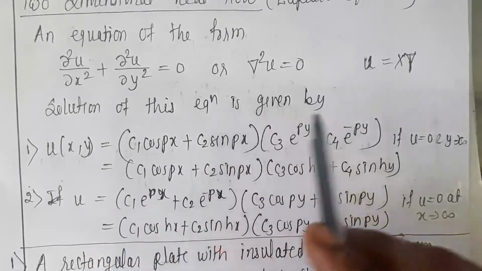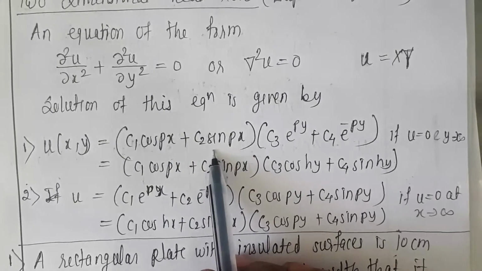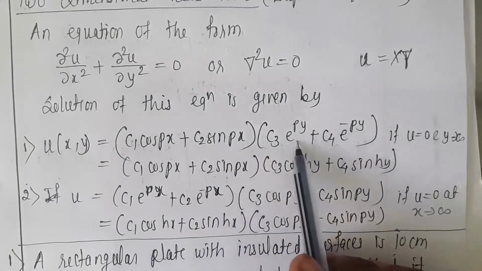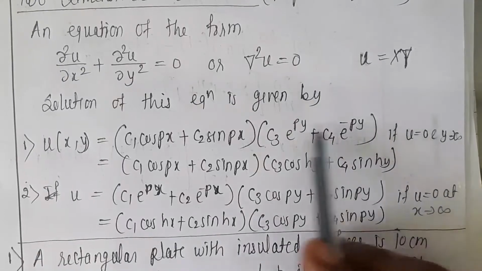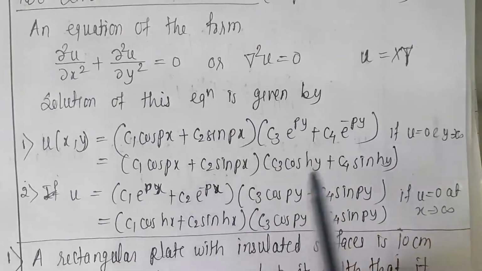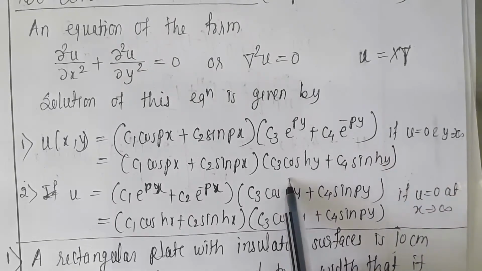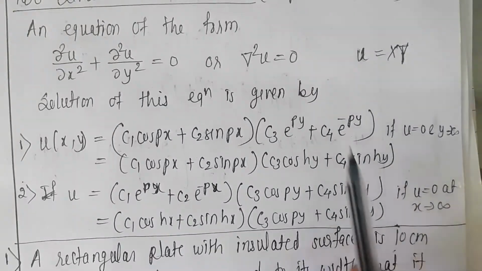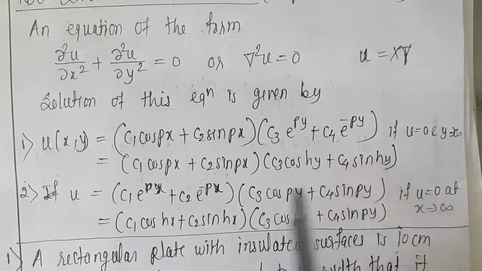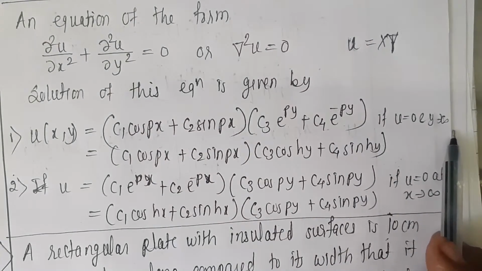The solution of this equation is given by u of x, y is equal to c1 cos px plus c2 sin px, into c3 e to the power py plus c4 e to the power minus py. This we can also write in another form, where c3 e to the power py plus c4 e to the power minus py can be written as c3 cosh py plus c4 sinh py. So in both ways you can write this solution, but generally we get this solution if u is equal to 0 as y tends to infinity.